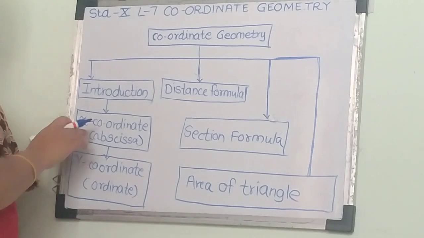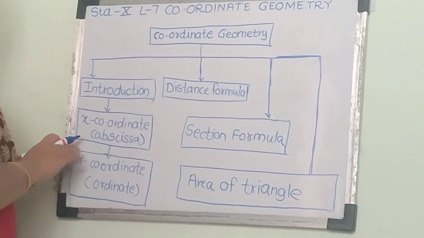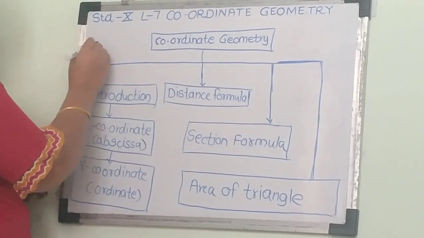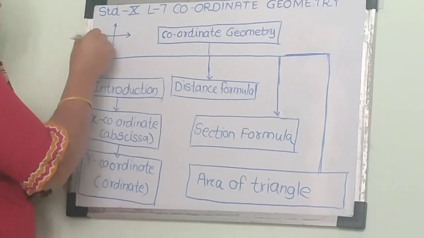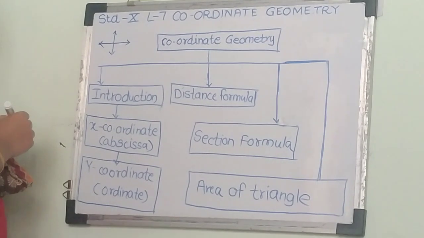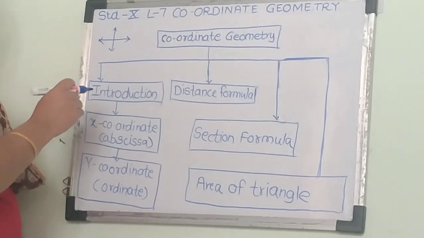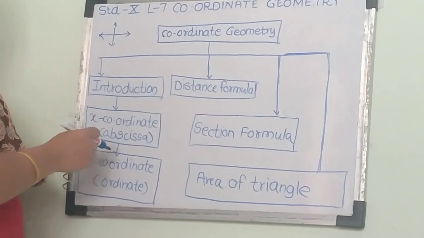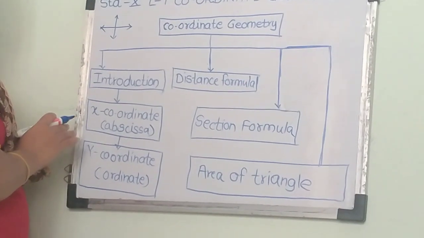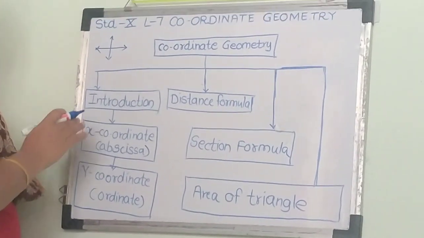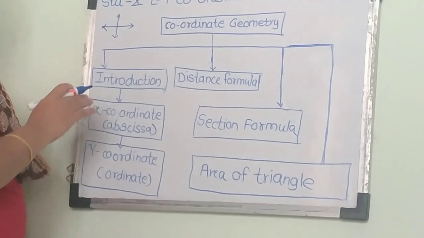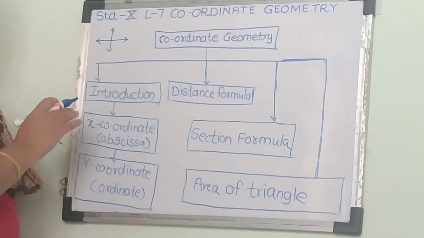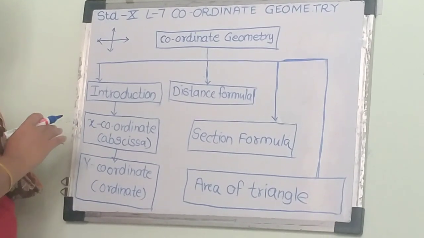Due to the x and y-axes, the plane is divided into 4 parts, and each part is called a quadrant. Then we learned how to plot the given points on the graph when the x and y coordinates are given.